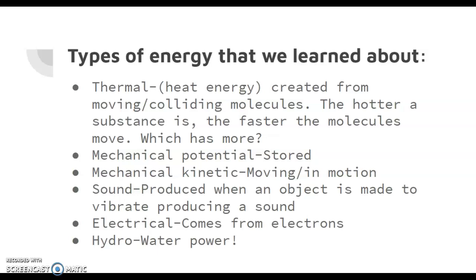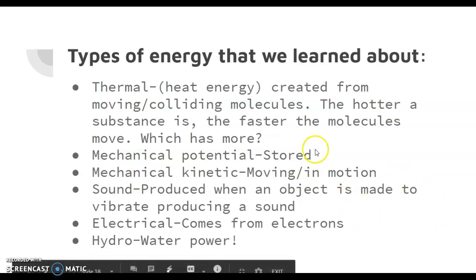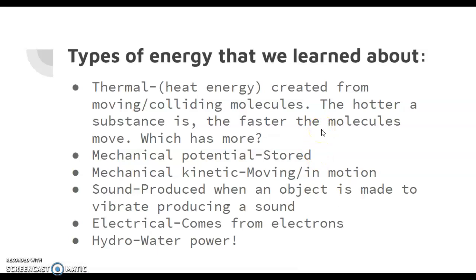Remember, in the lab stations we were talking about the dams, and I was cracking up about the dam doors. When the dam doors open, we have hydropower, and that's potential energy turning into kinetic energy. The kinetic energy is spinning those turbines, causing us to get hydropower.